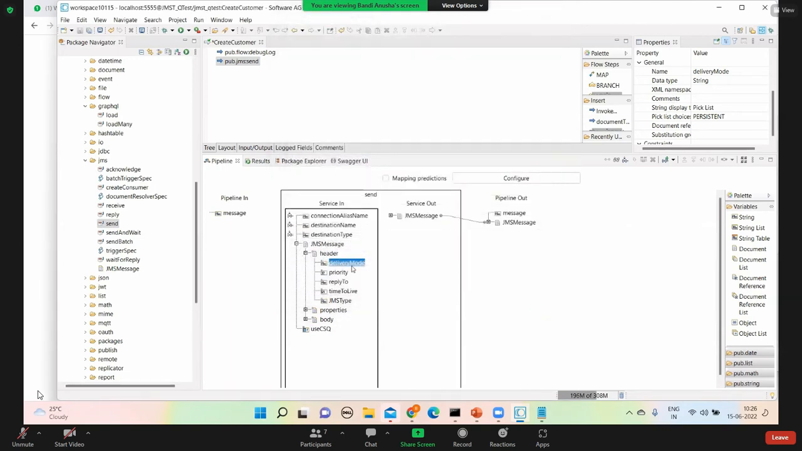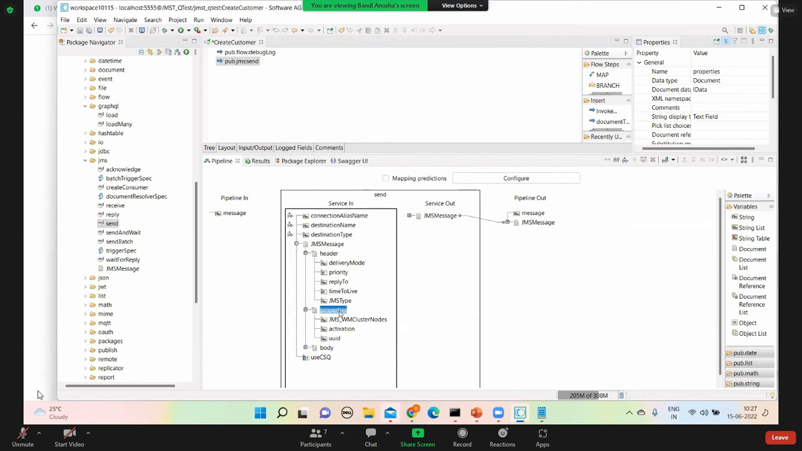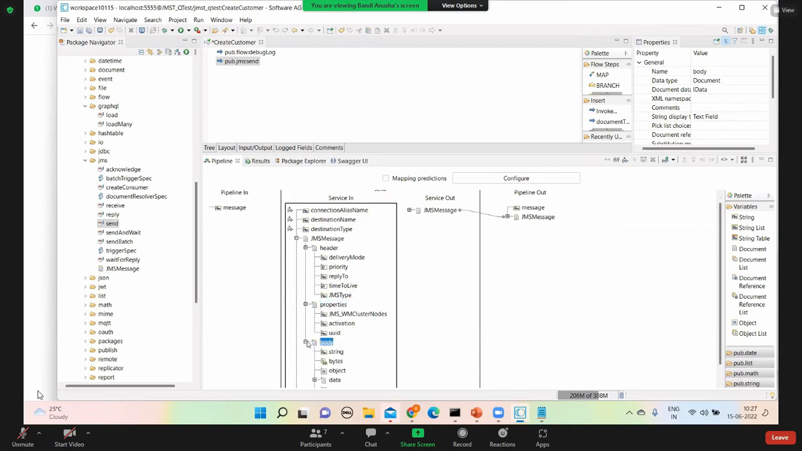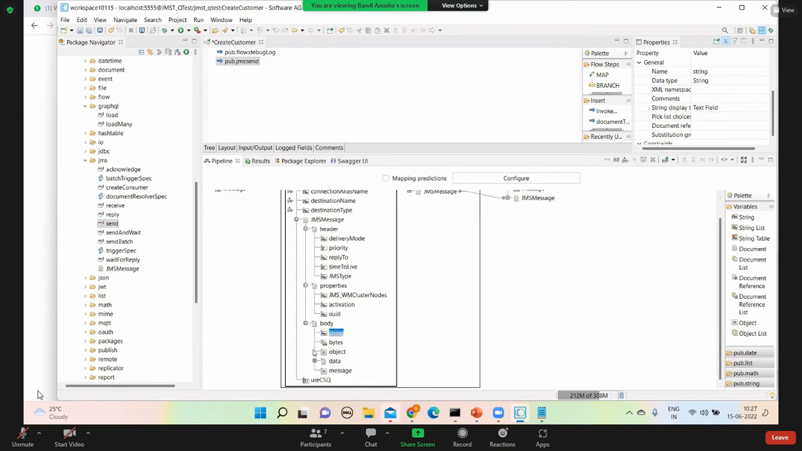Now this is set. Forget about these values, we'll come to know later. What are the properties here? We can use these in the message selector. The values in properties or header properties, we can use in the message selector. We'll talk about that later. Now the body. We know the message, byte. These are the options given.